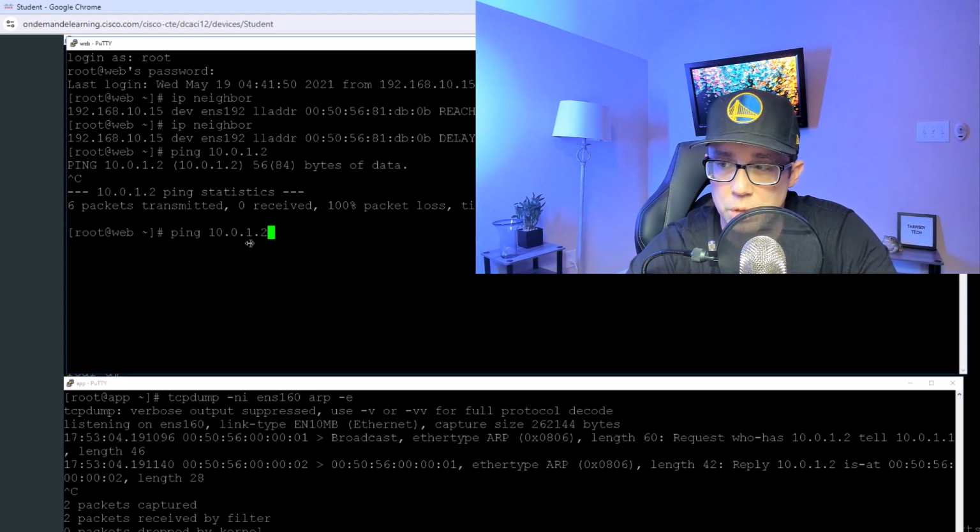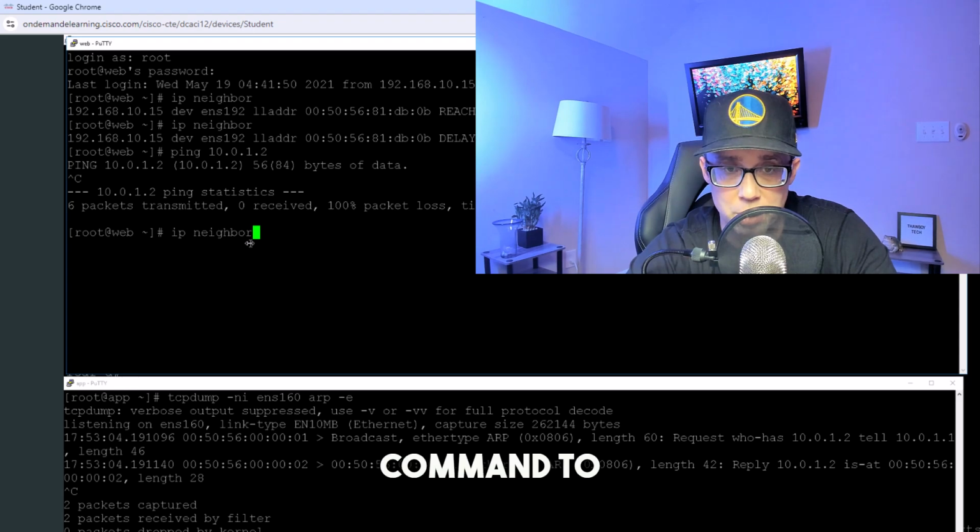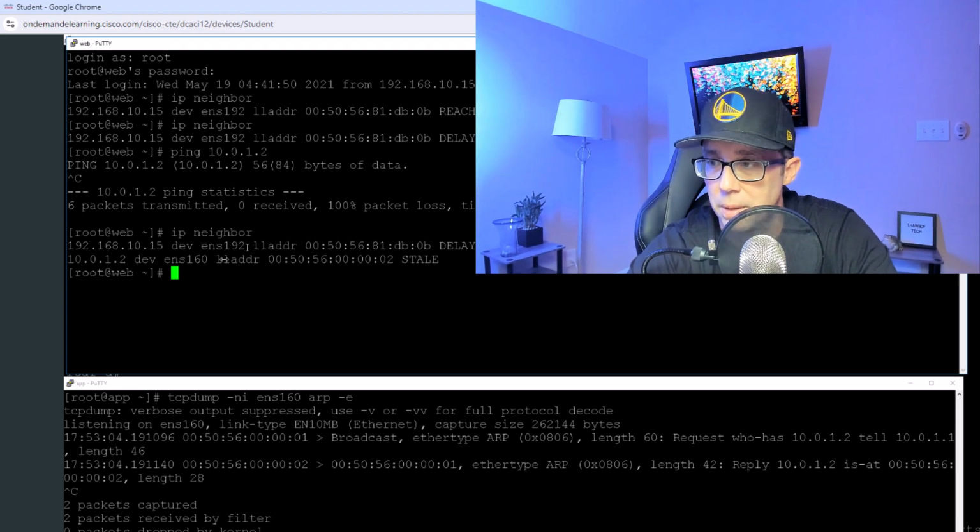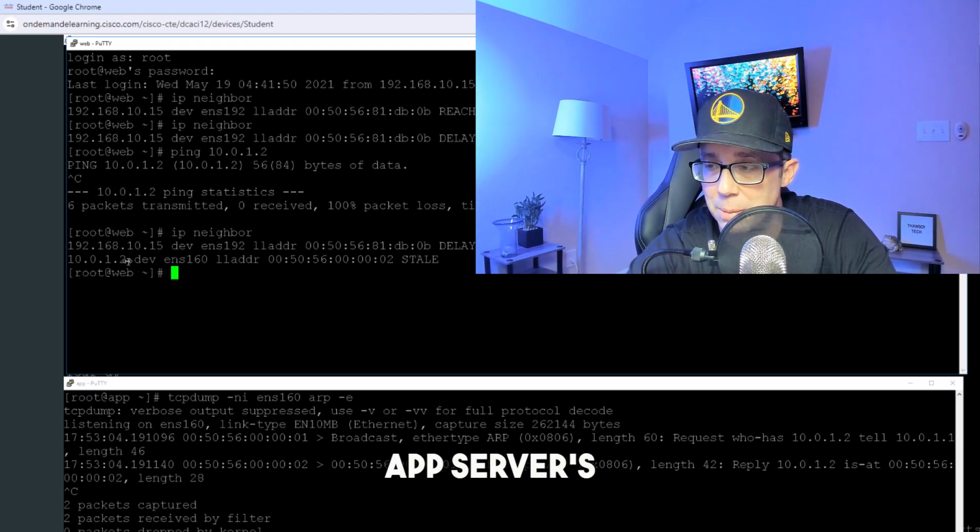All right, from the web server, let's just rerun the IP neighbor command to confirm that it obtained the app server's MAC address. And there we go. We can see the app server's IP address is now mapped to a MAC address.